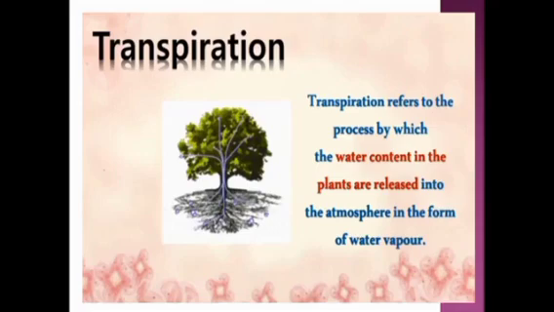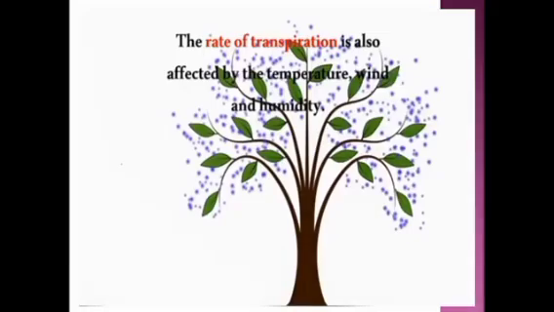The rate of transpiration is also affected by the temperature, wind, and humidity.